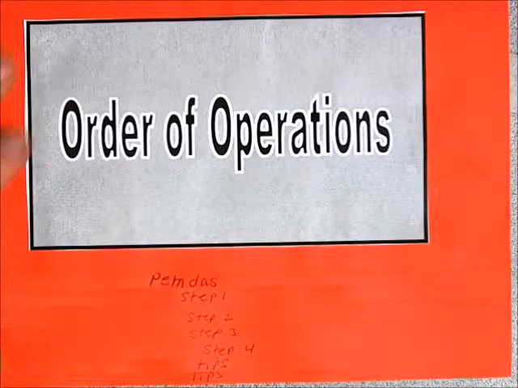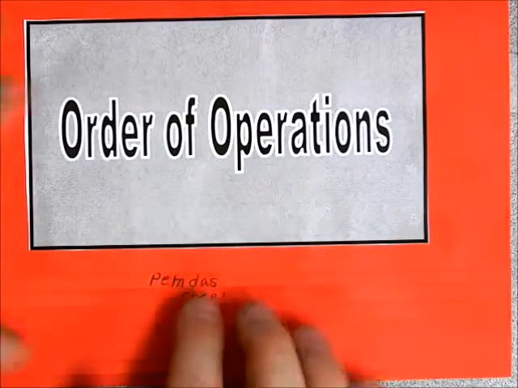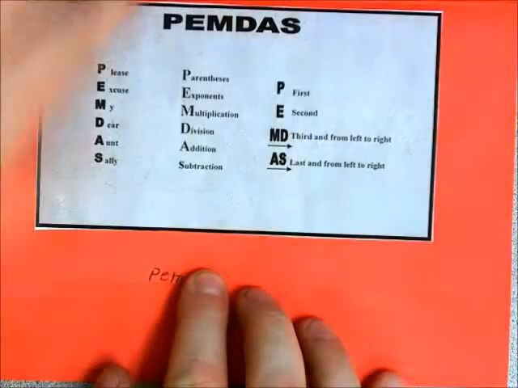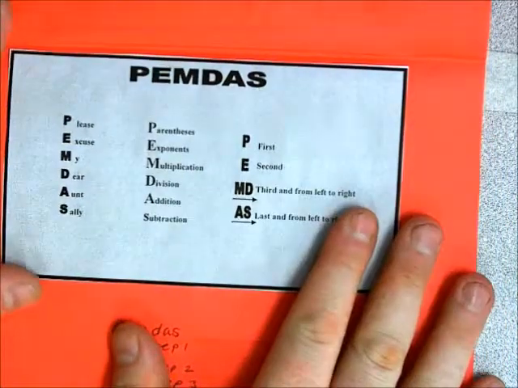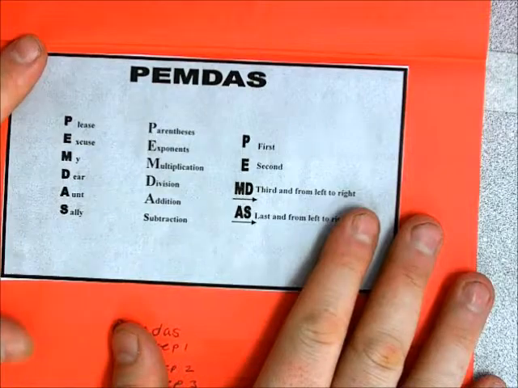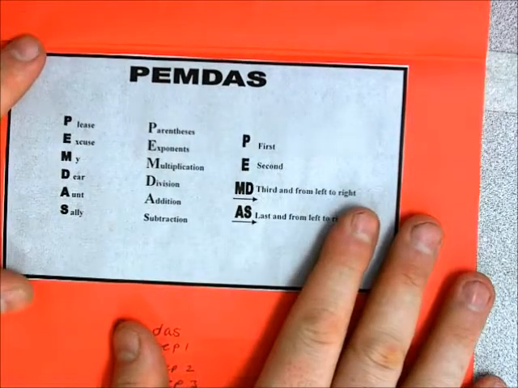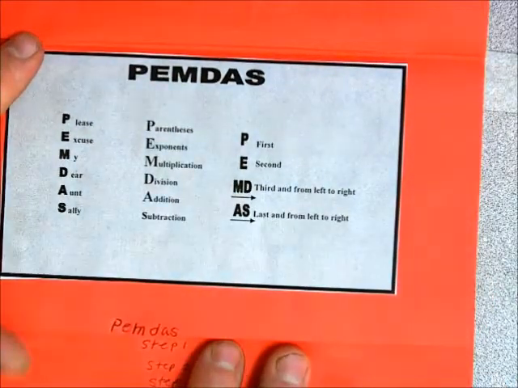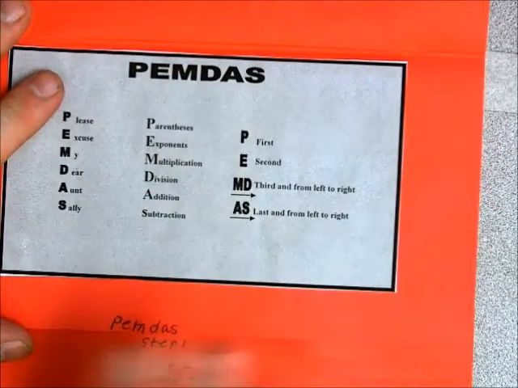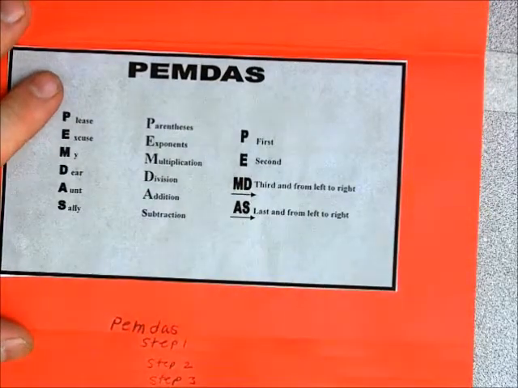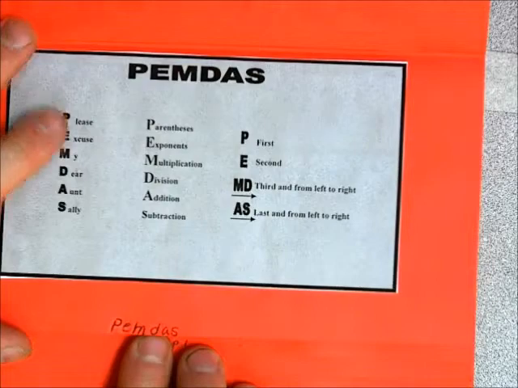Okay, this is an order of operations foldable that I created. When you open it up, the first flap actually has the "Please excuse my dear Aunt Sally" mnemonic device, and so this is in here and just explains that you do parentheses, exponents, and continue in that order.